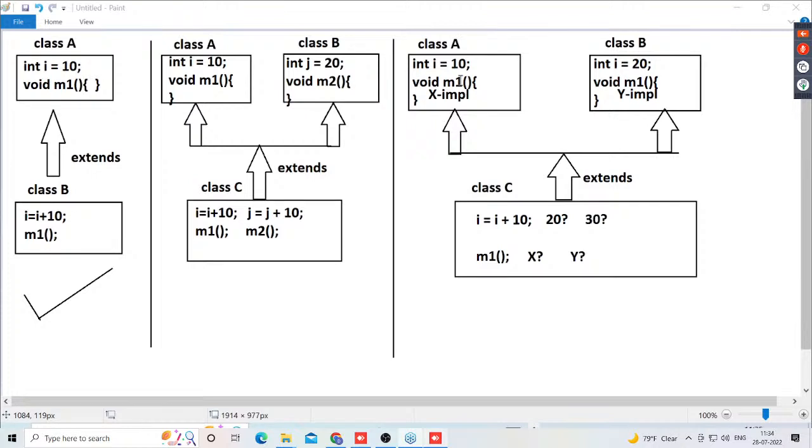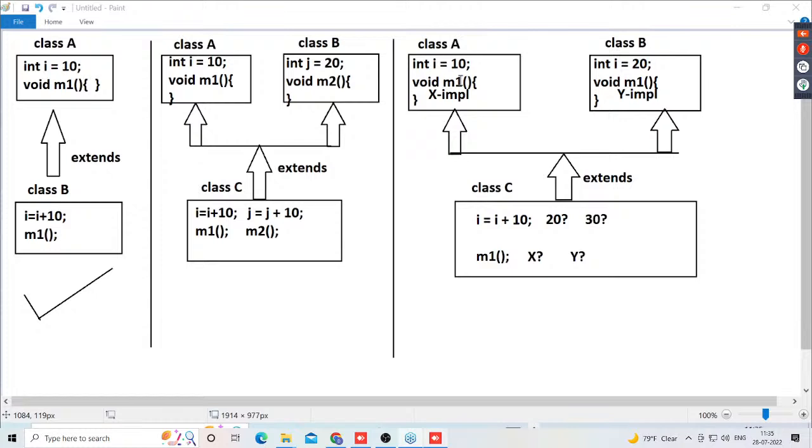Still, if they are not available in class B also, then the PVM will search for them in the next super class. If no super class is available, it will raise an error. If a next super class is available, then it will search for the i variable and the M1 method in the next super class. This order is followed by Python. That is the Python style.